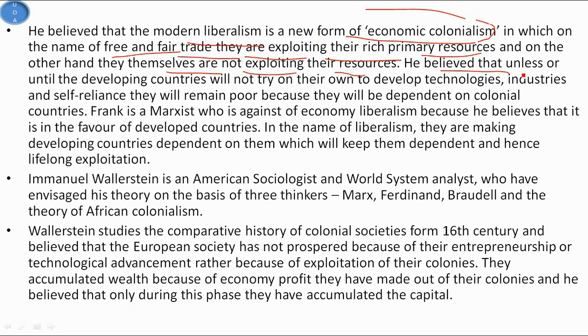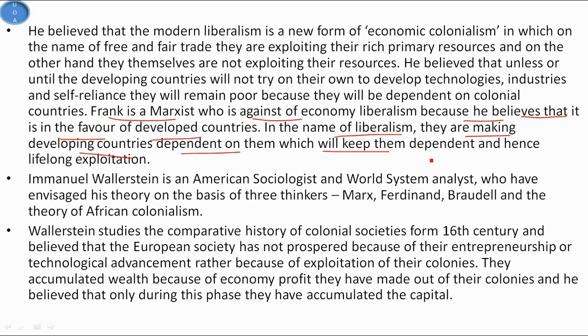And hence he believed that unless or until the developing countries try on their own to develop technologies, industries and self-reliance, they will remain poor because they will be dependent on the colonial countries. Andre Gunder Frank is a Marxist who is against economic liberalism because he believes that it is in favor of developed countries, and in the name of liberalism they are making developing countries dependent on them, which will keep them dependent and hence lead to lifelong exploitation.